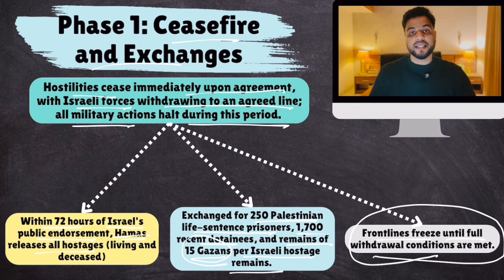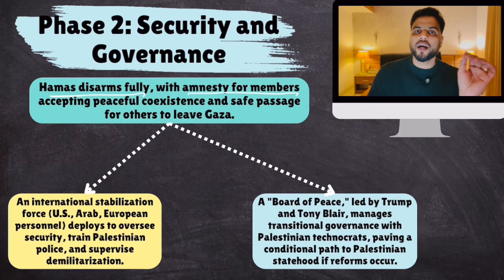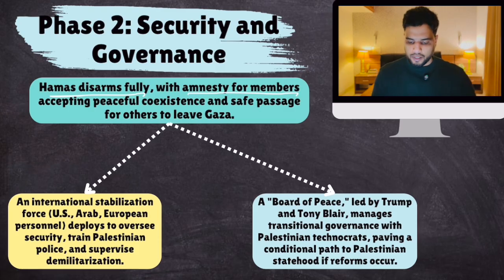Once this phase 1 is successful, then phase 2 will begin. And phase 2 is way more ambitious. Hamas would be completely disarmed. No weapons should be there with Hamas, with amnesty for members. So there are certain Hamas members who are accused of various crimes. Well, there would be no punishment for them, provided Hamas accepts disarmament. With amnesty for members accepting peaceful coexistence and safe passage for others to leave Gaza. If someone wants to leave Gaza, they can.